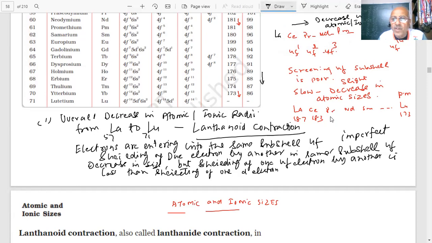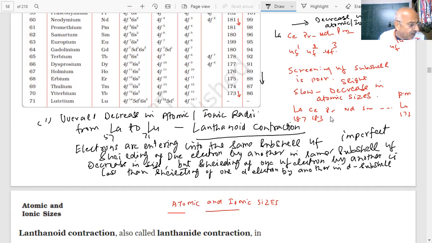What I am saying, student, there is a shielding of one electron in the f by another electron in the f, but that is less than the shielding of one electron in the d by another in the d. Therefore, the decrease is less as compared to the d.